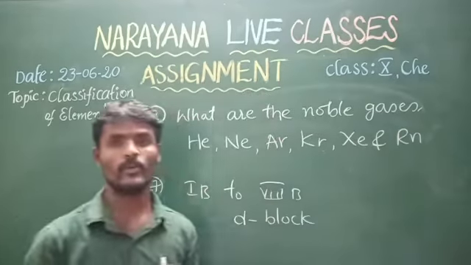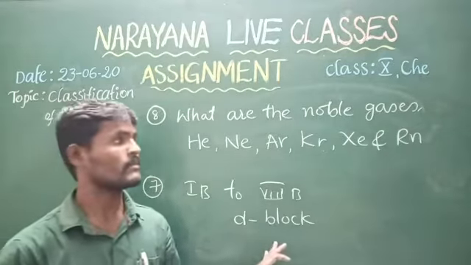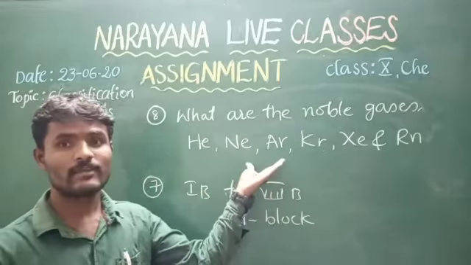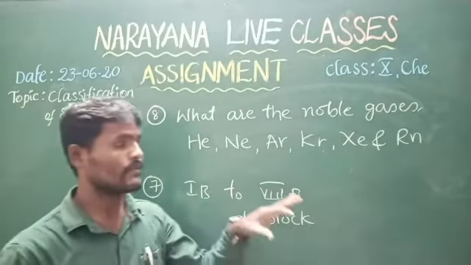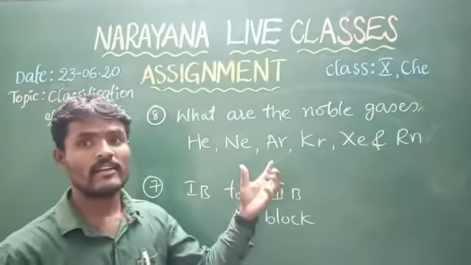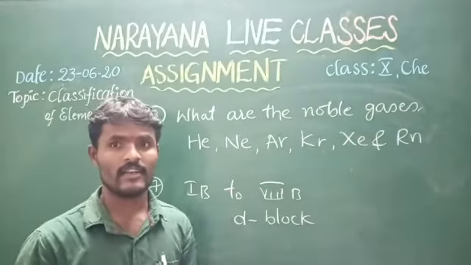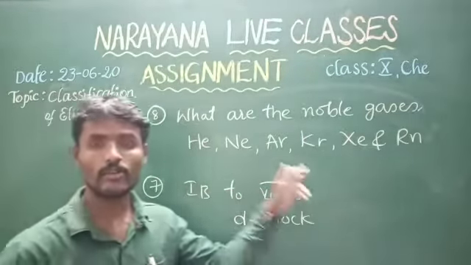These are the noble gases or inert gases. Because of the stable electronic configuration, the octet electronic configuration in their outermost shell, they are very least reactive with other elements. That's why they are called noble gases.